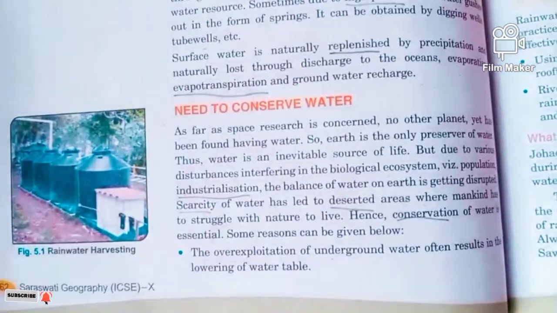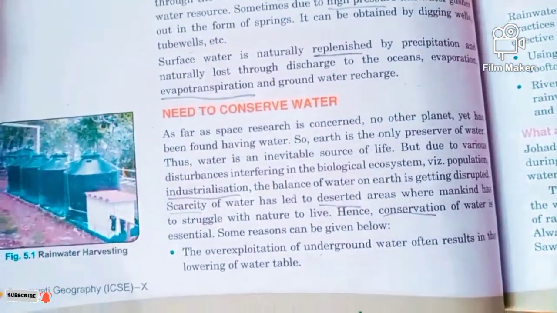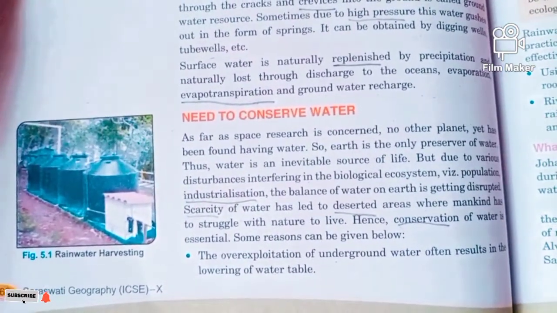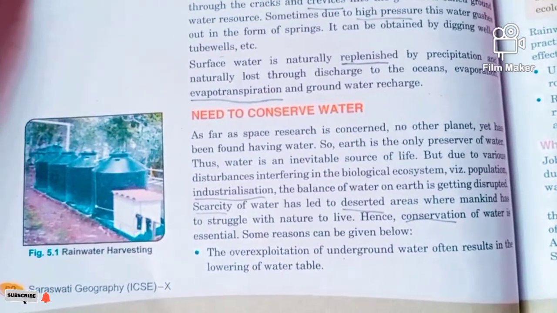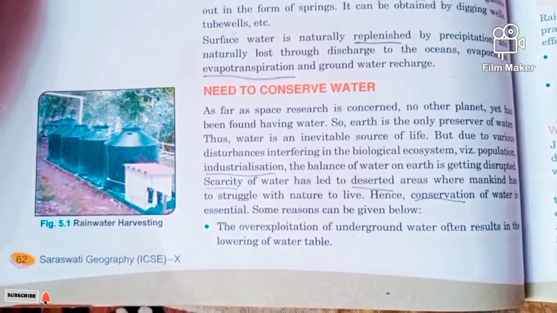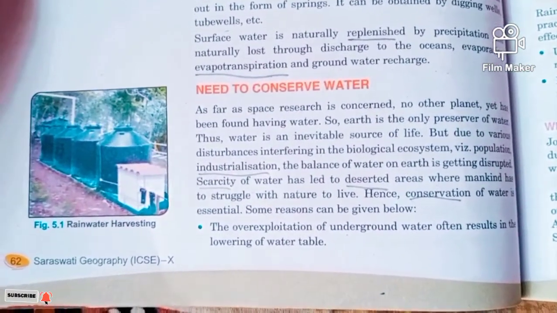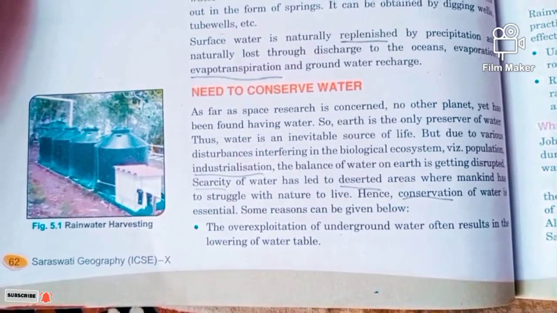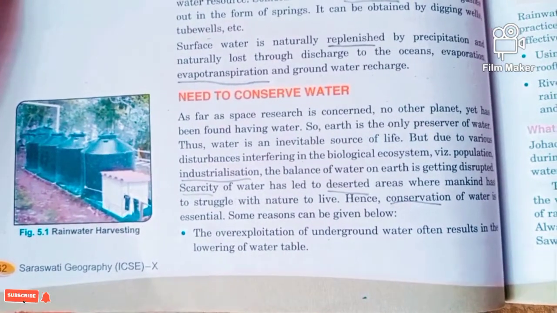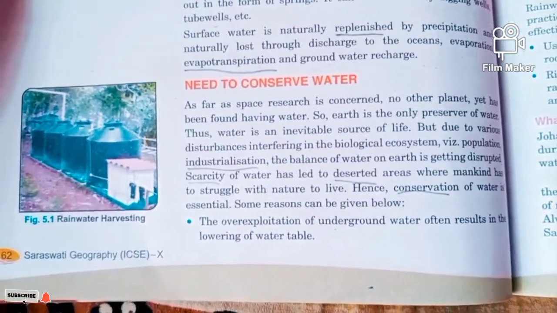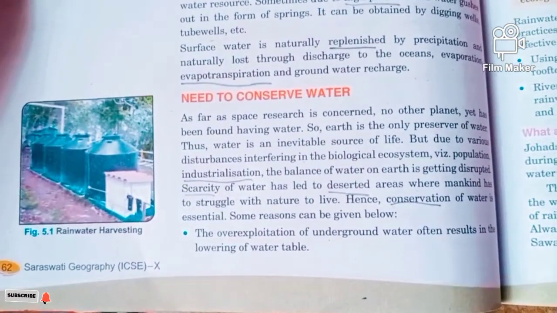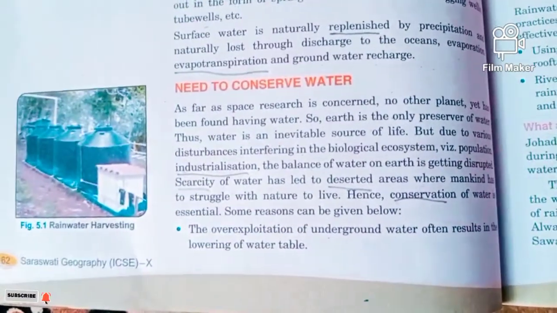The next important point to be discussed is the need to conserve water. Keep a few points in mind, because questions can also be asked on it. Up to now, in the 21st century, experiments are still going on, but there is no 100% proof that any other planet in the universe has water on it. So it is still 100% sure that only Earth has water, and it is the only planet which is the preserver, or the storage, of water.